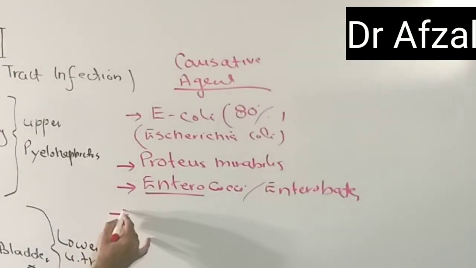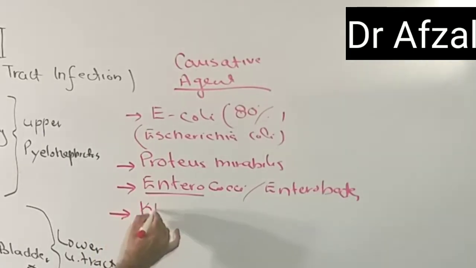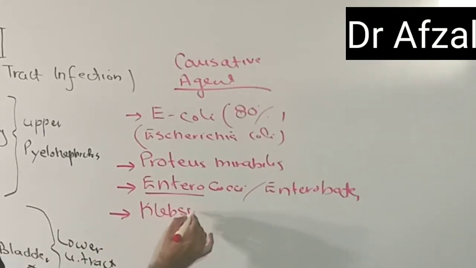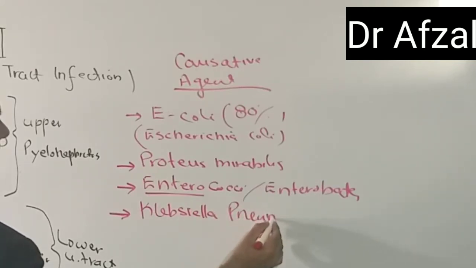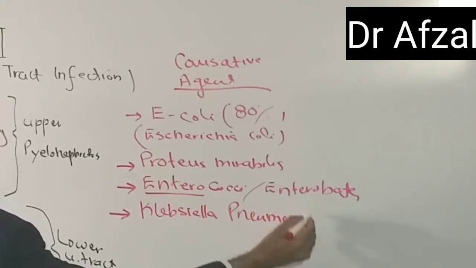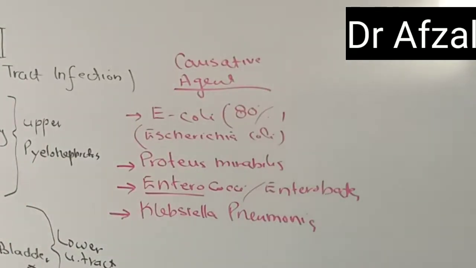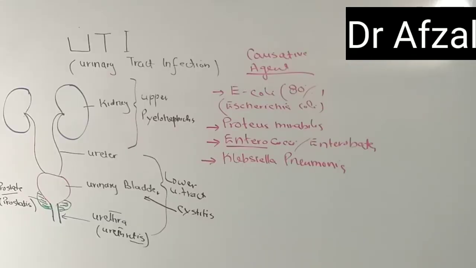And in some people, it can be Klebsiella pneumoniae. So these are the causative agents of urinary tract infection.